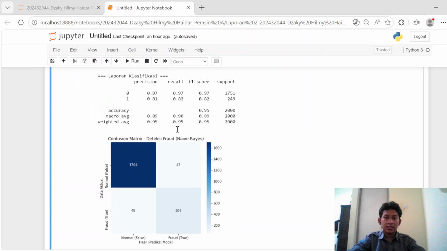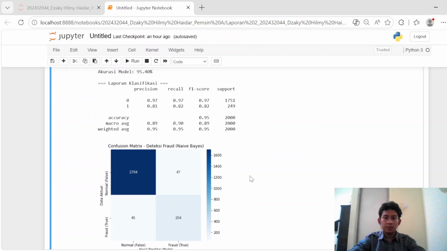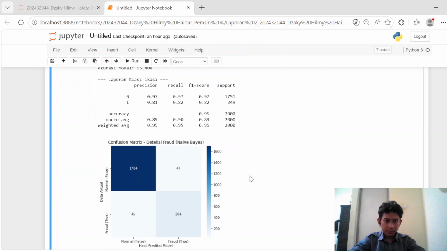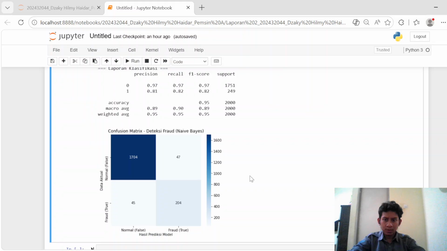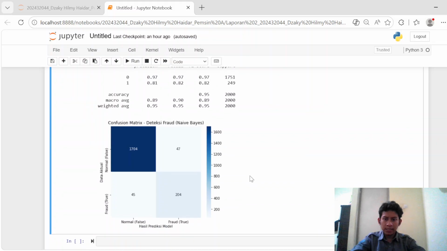I visualized the confusion matrix heat map. The diagonal boxes from the top left to bottom right represent our correct classifications. This visualization provides definitive graphical proof that our Gaussian naive Bayes classifier achieves absolute precision in separating legitimate banking activities from fraudulent actions within this test dataset.